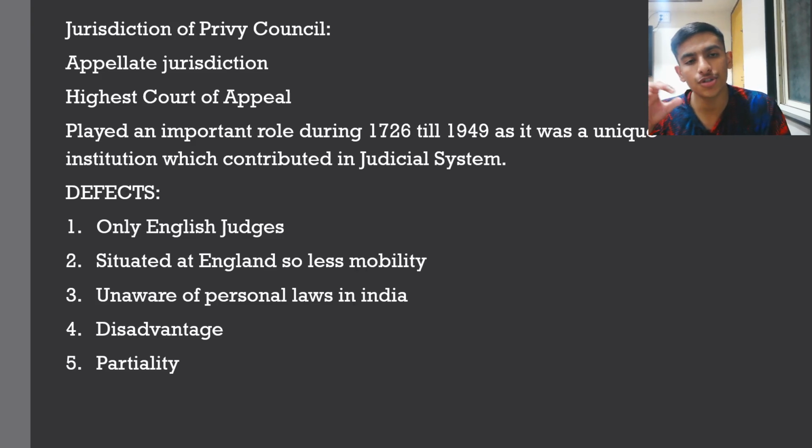That is the appellate jurisdiction of the Privy Council. It was the highest court of appeal, and from anywhere in the British colonies, if a person is not satisfied by the decision of the competent court, he can come directly to the Privy Council. This played a very important role in the developmental years of 1726 till 1749, as it was very unique in nature because it contributed to the judicial system.